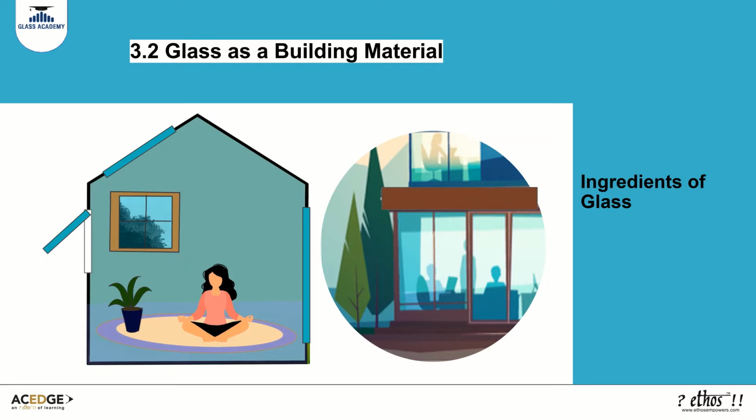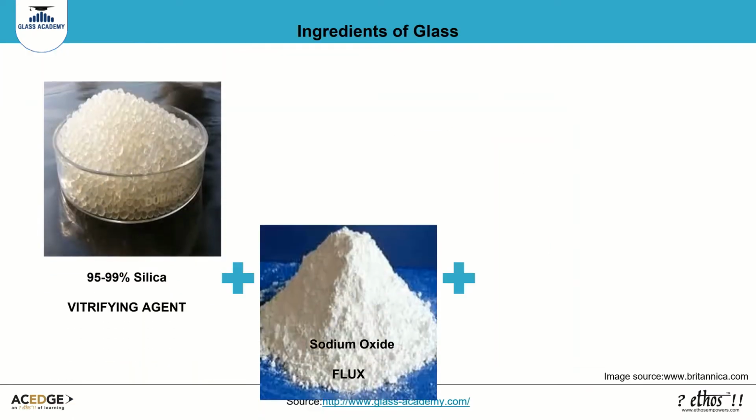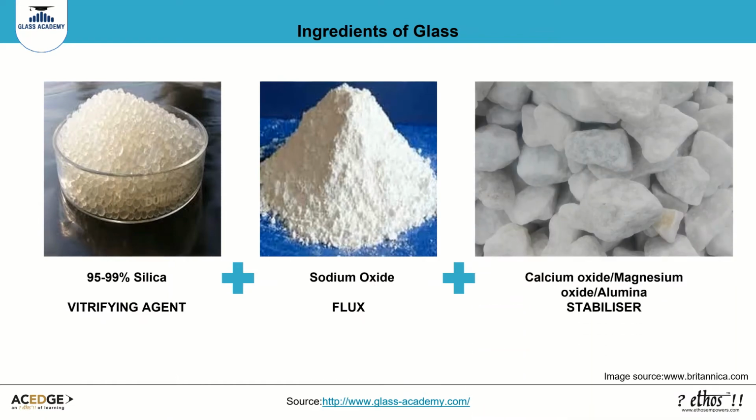Let us now look at what various ingredients of glass are. Glass is a basic mixture of majority of silica or sand, the melting point of which is at a very high temperature of 1750 degrees Celsius. Sodium oxide or soda ash acts as the flux, that is, it helps to reduce the melting point of silica. Calcium oxide, magnesium oxide, and alumina are stabilizers used as strengthening agents that prevent the disintegration of glass when exposed to the elements.